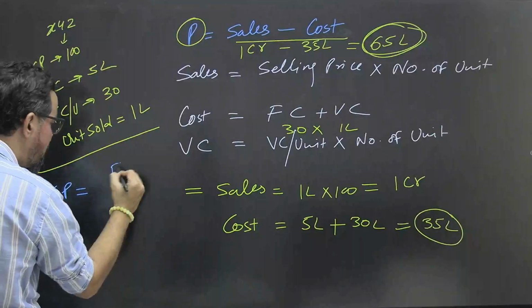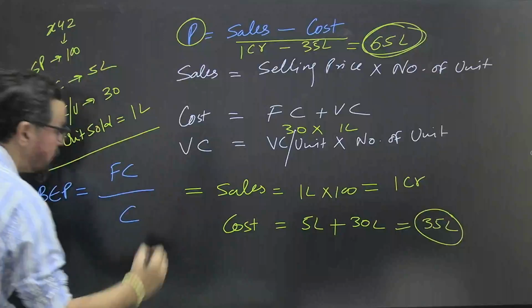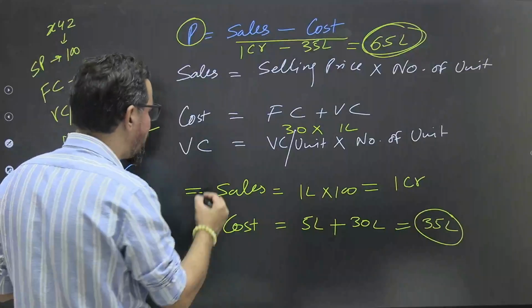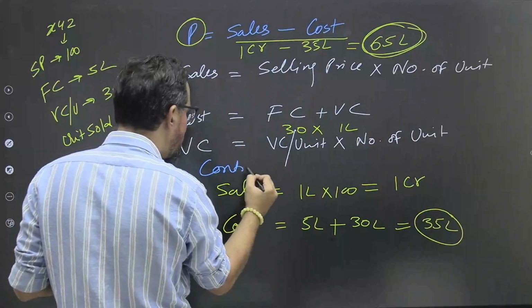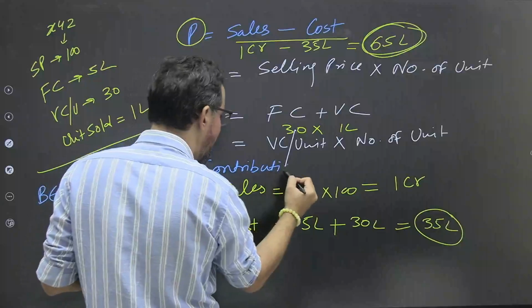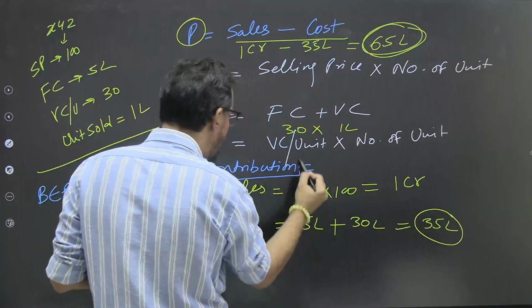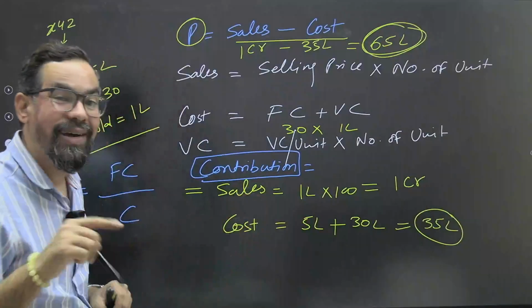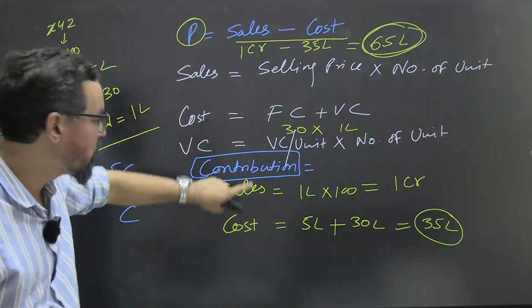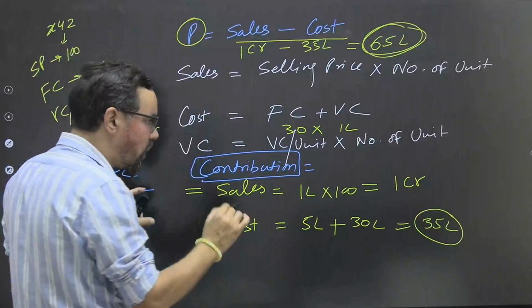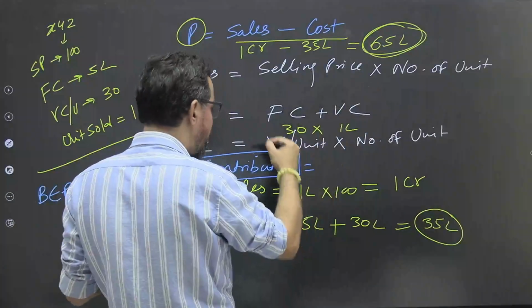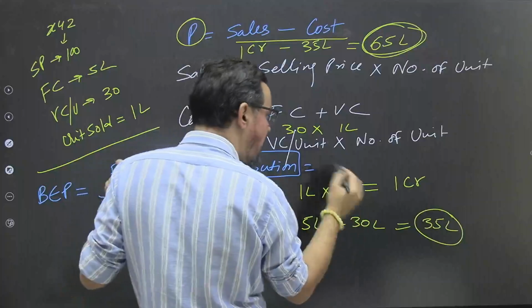It is fixed cost divided by contribution. Okay, now I'll let you know how to calculate contribution. So contribution, its name itself says it: it is contribution toward the recovery of fixed cost. Contribution toward the recovery of fixed cost. How do we calculate this one?